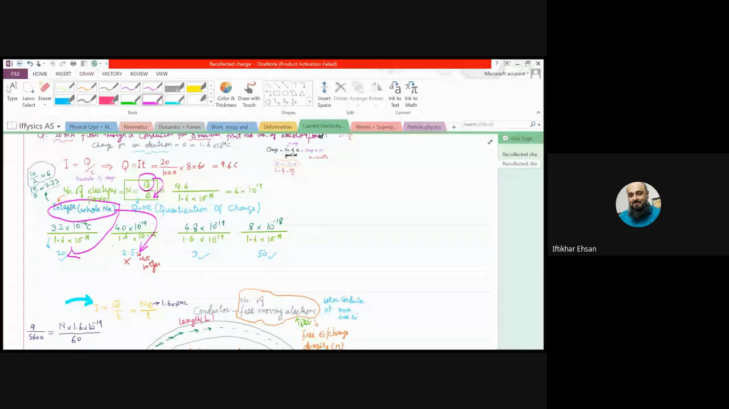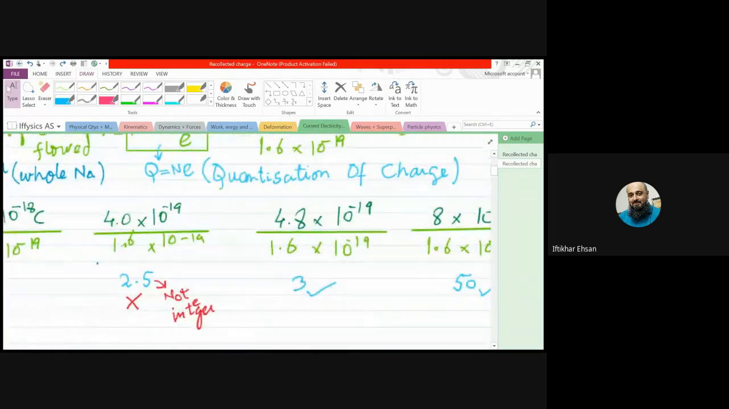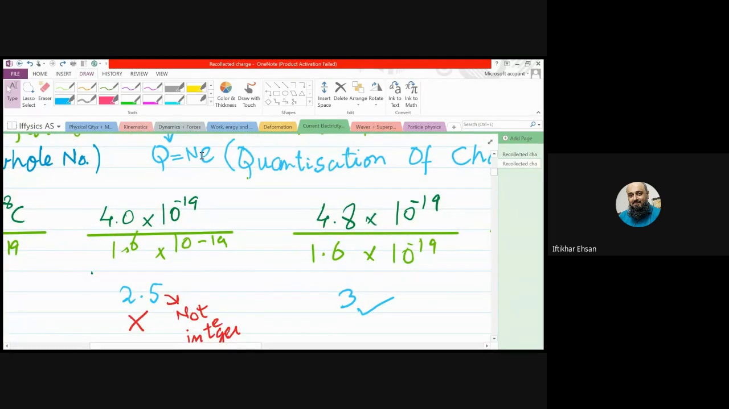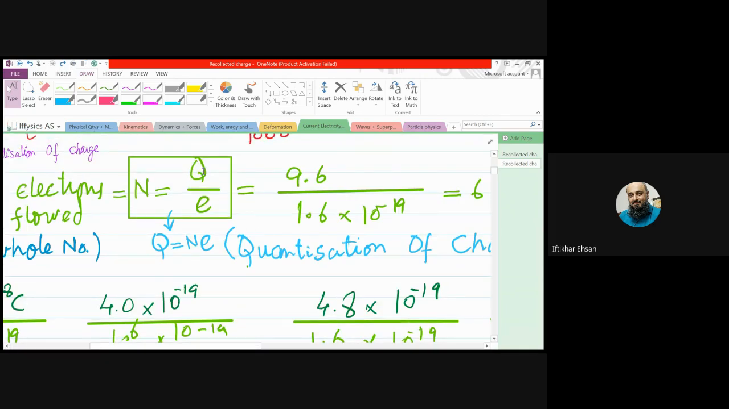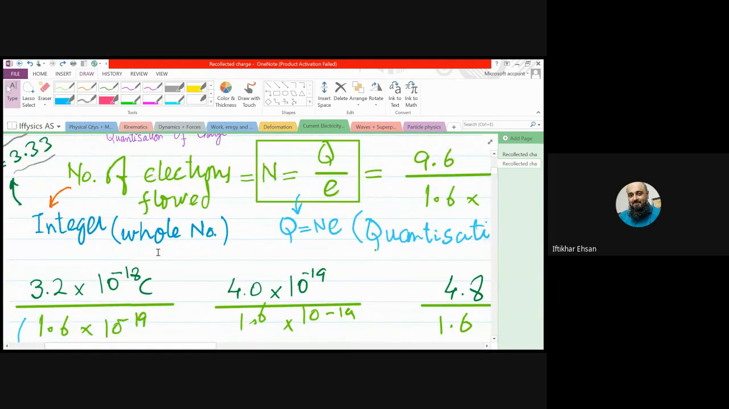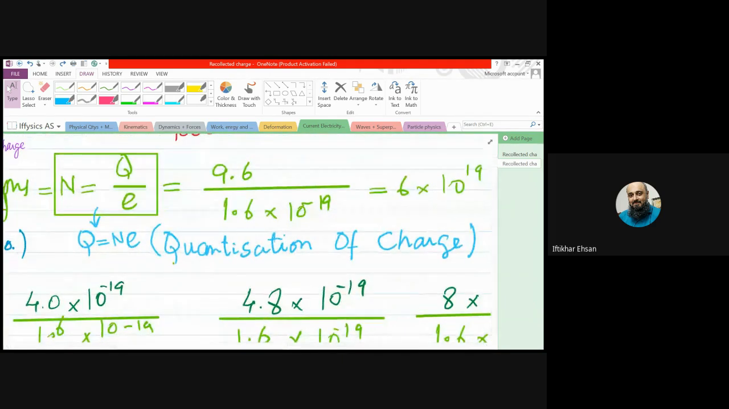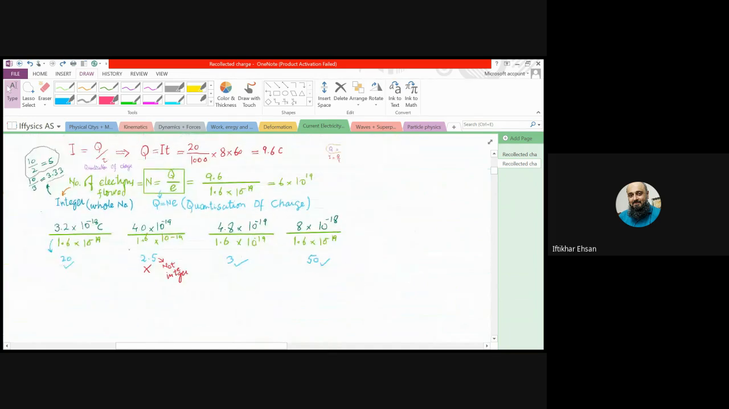On any object, only those charges are possible which are an integral multiple of the charge of the electron. Or when the charge divided by the charge of the electron or elementary charge, the answer is a whole number. This is called quantization of charge.